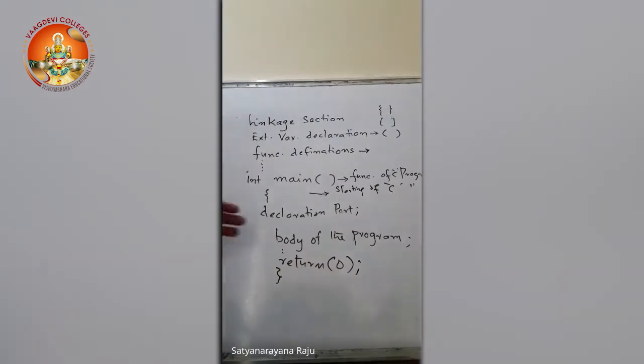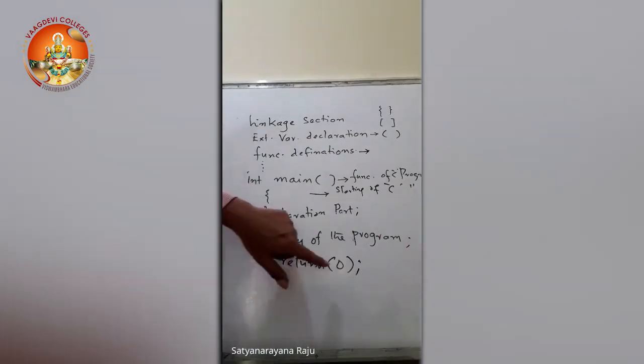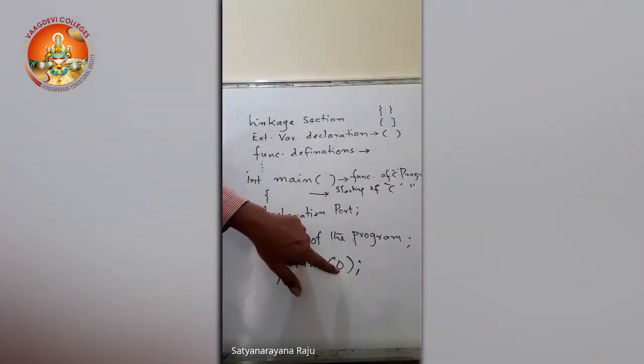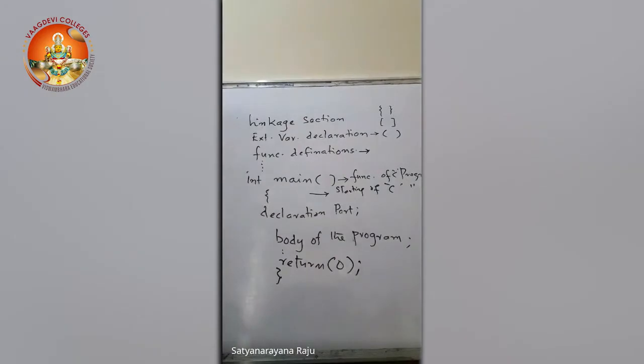And the next, body of the program. According to the task or the requirement of the user, we can write logical instructions. That is known as the body of the program. And remember, here we have taken integer. Whenever we use integer, here we have to return either 0 or 1. You can return any integer value, because main must return an integer value. So we have taken this one. For the time being, remember this one.